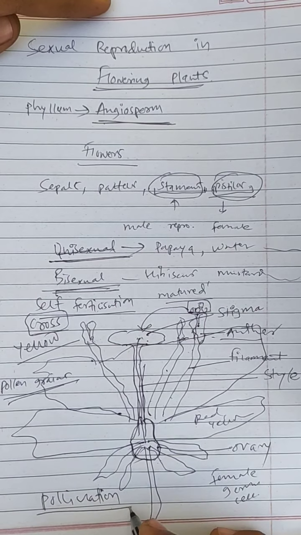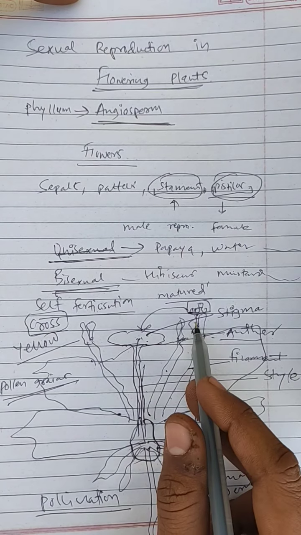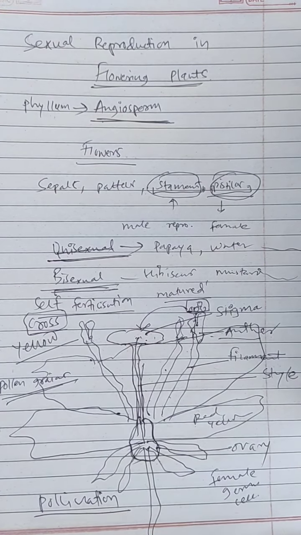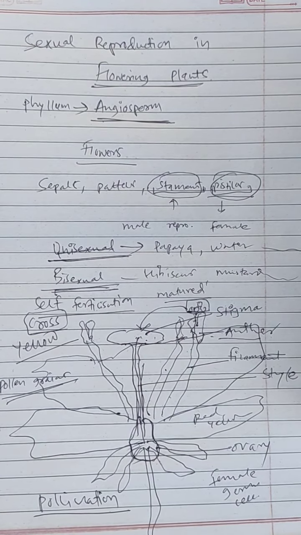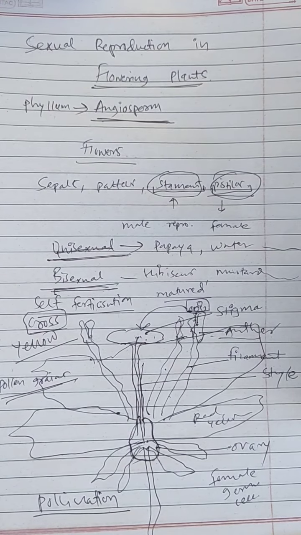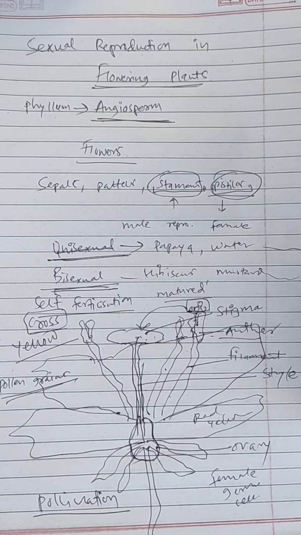In plants, this process is called pollination, when pollen grains get transferred from the anther to the stigma. This pollination is done by many biotic and abiotic factors. When we talk about biotic factors, these are insects.